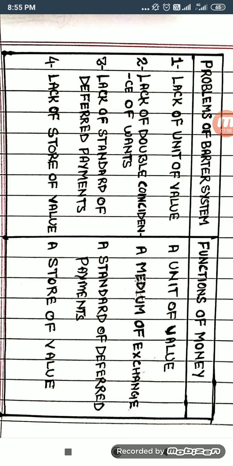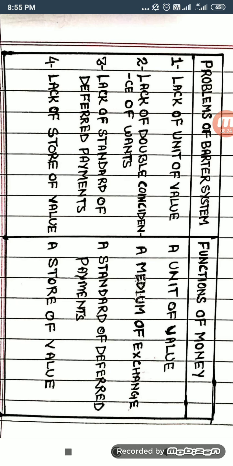Now with the help of money savings are done in terms of money, because money occupies less space for storage in comparison with goods. Money is an asset and can be stored for the future, and money helps people transfer their purchasing power from present use to future use.